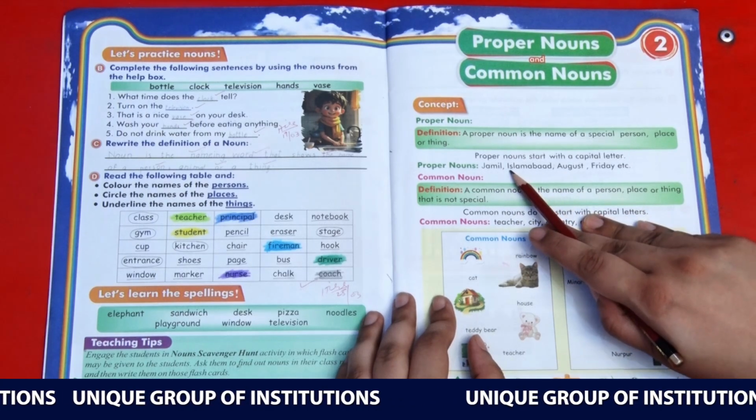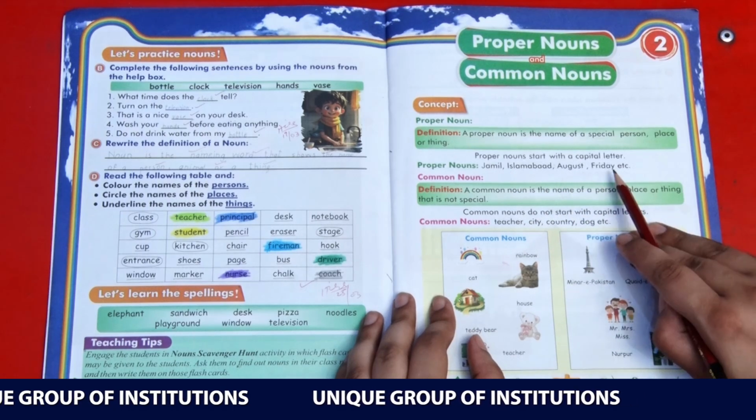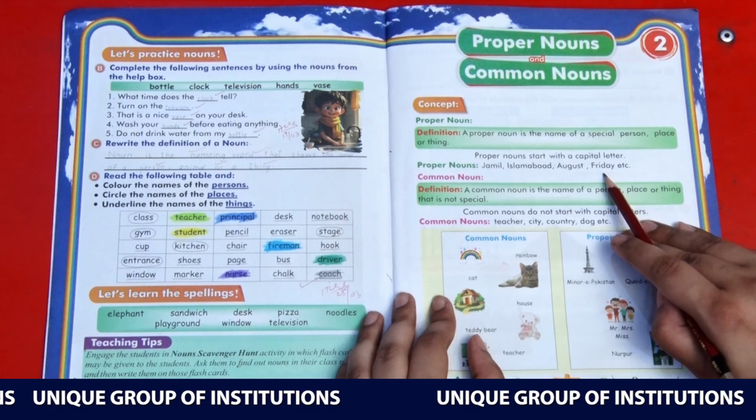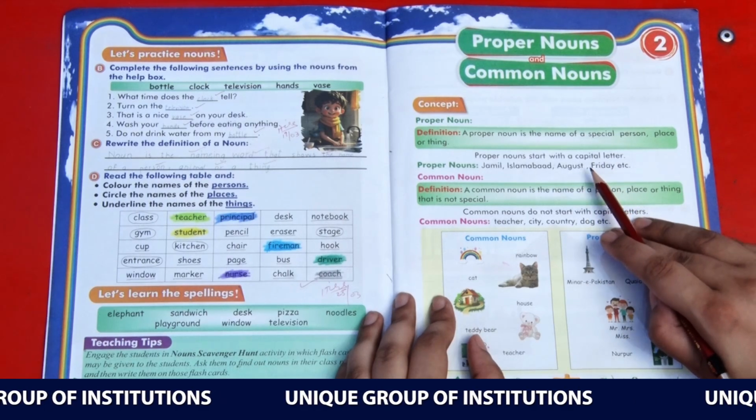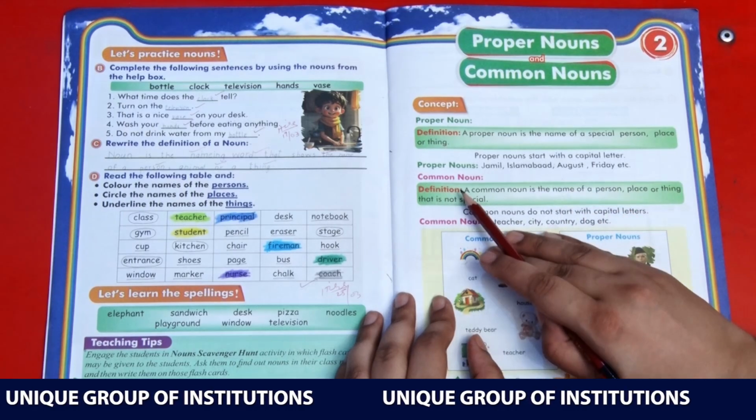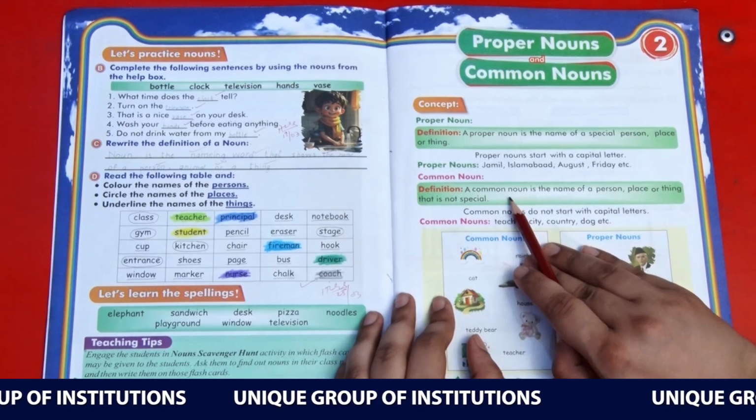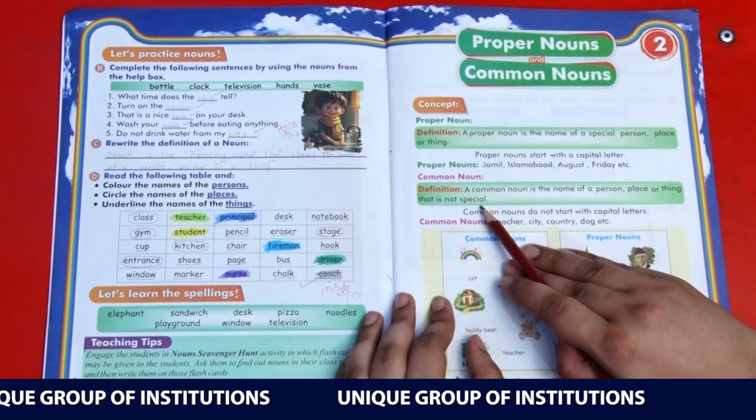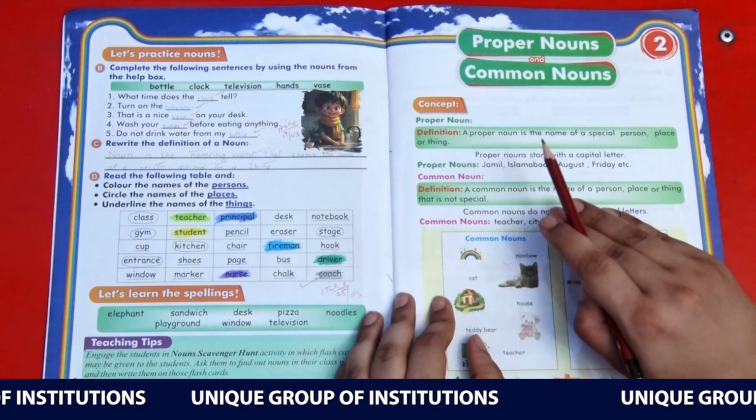Islamabad starts with a capital I. August and Friday both start with capital letters. So every proper noun, every special name, starts with a capital letter. Now move to the common noun definition. A common noun is the name of a person, place or thing that is not special. Proper noun, a special name.